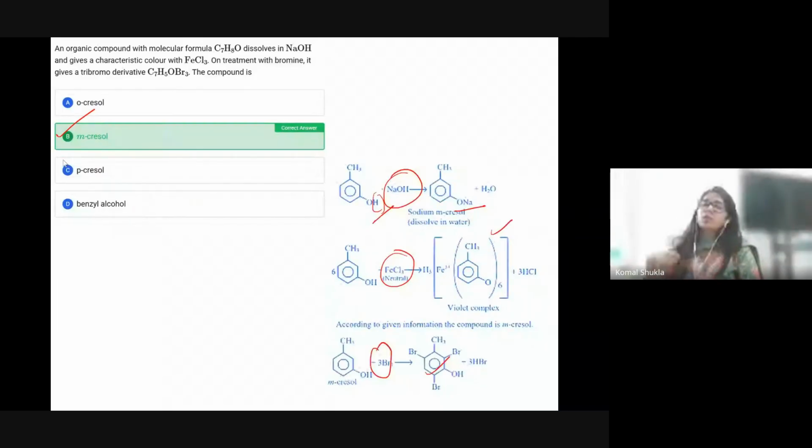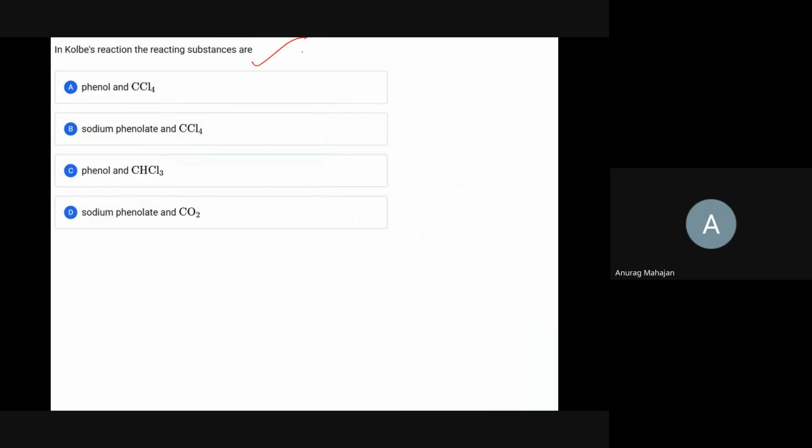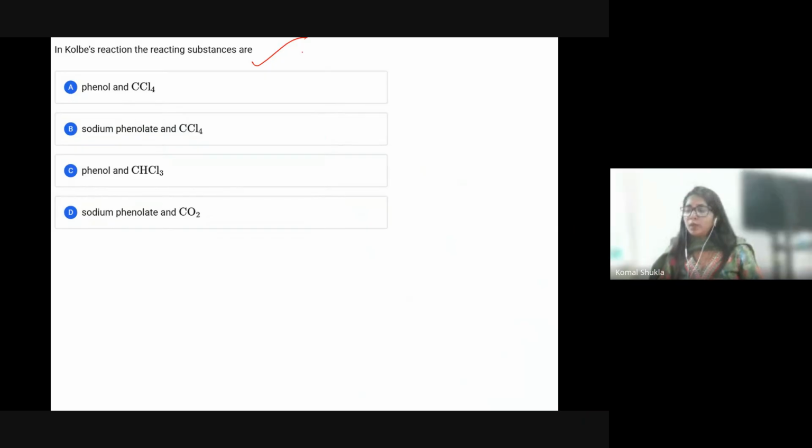So in ortho there are only two positions vacant, and in para there are also two positions. Only in meta are three positions vacant. So the tribromo compound will not form in the case of para and ortho. Anurag, you gave the answer, right? Yes, ma'am. That's great.